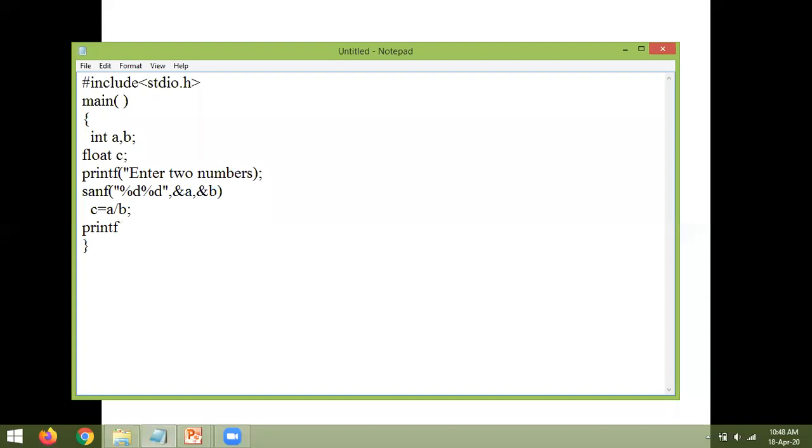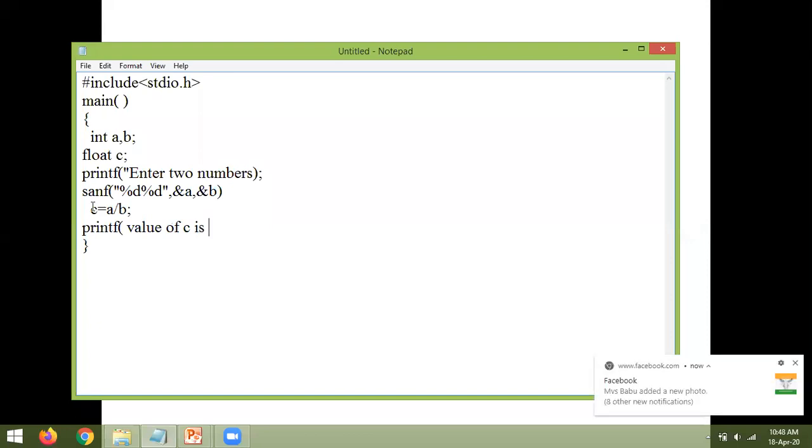Printf value of c is percentage f, comma c. Now this is a simple program.